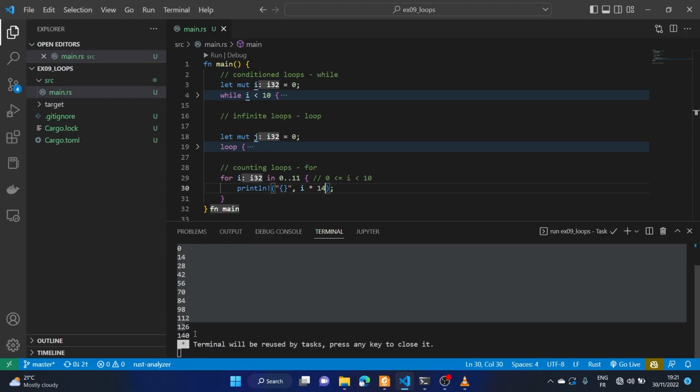So with that, we have now seen the various types of loops in Rust: conditional loops, while; infinite loops, loop; and counting loops, for. Now that we have seen how we can repeatedly perform statements, we're going to be looking into sequences. We're not going to go far into it, but let's just end here for now.